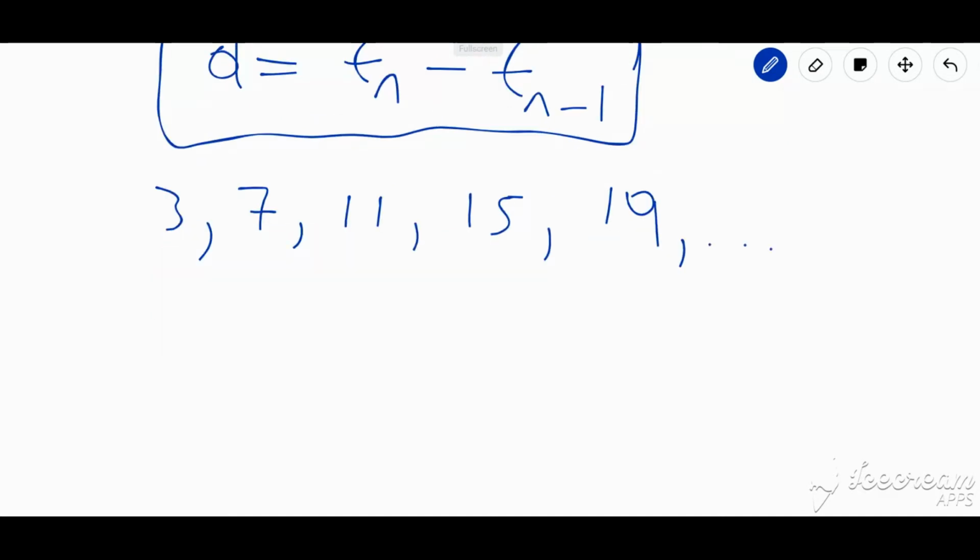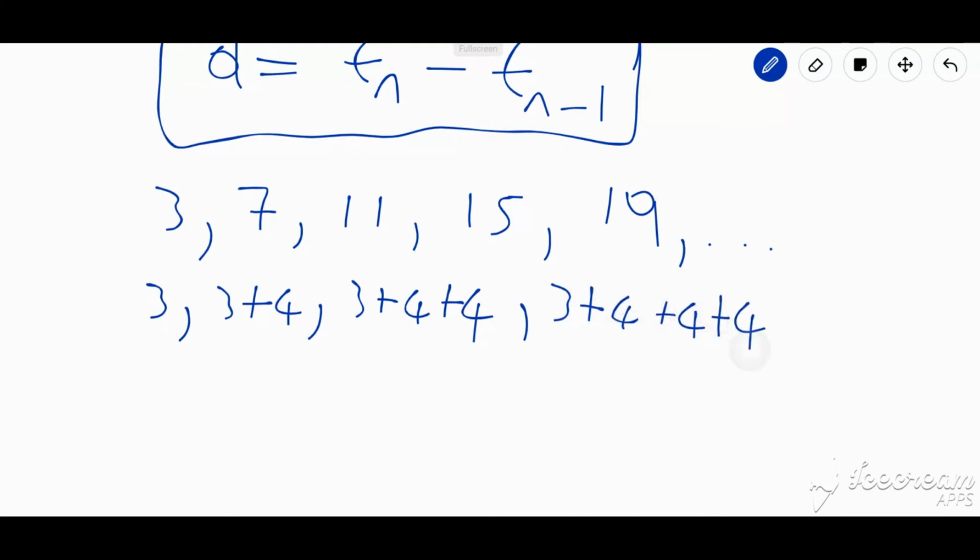To come up with a rule for this arithmetic sequence, I'm going to start by rewriting the sequence. My first term is 3. My second term, which is 7, and notice here I'm constantly adding 4. My second term, which is 7, is really 3 plus 4. The next term, since we're constantly adding 4, means that I can write 11 as 3 plus 4 plus 4. The same approach would apply for 15. It would be 3 plus 4 plus 4 plus 4. And then for 19, it would be 3 plus 4 plus 4 plus 4 plus 4.